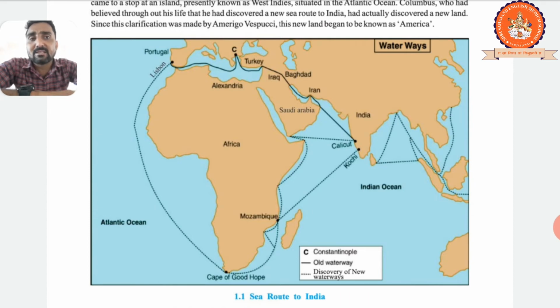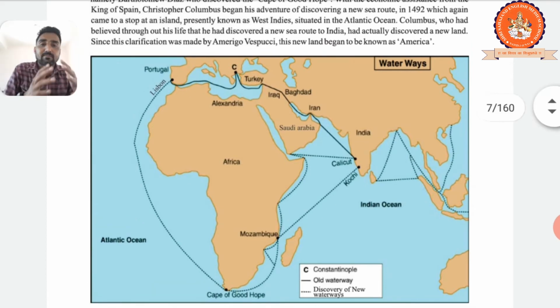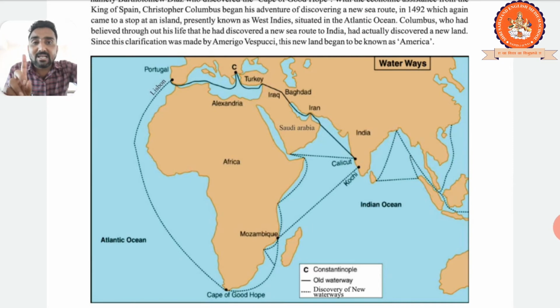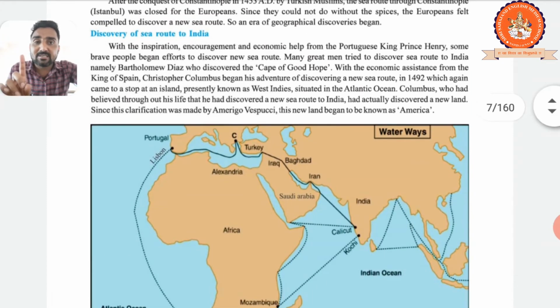And right now America is called so because of the name of Amerigo Vespucci. Clear? So Amerigo Vespucci, Christopher Columbus, Bartholomew Diaz, Prince Henry from Portugal, and Christopher Columbus from Spain. There are four very important characters, and they discovered different things. Prince Henry supported the Portuguese, the brave people who wanted to find a new sea route to India, and one of these brave people, Bartholomew Diaz, discovered the Cape of Good Hope.